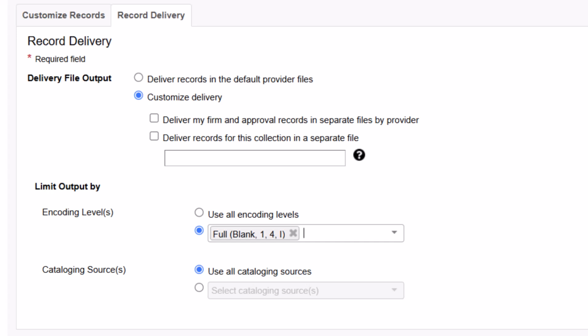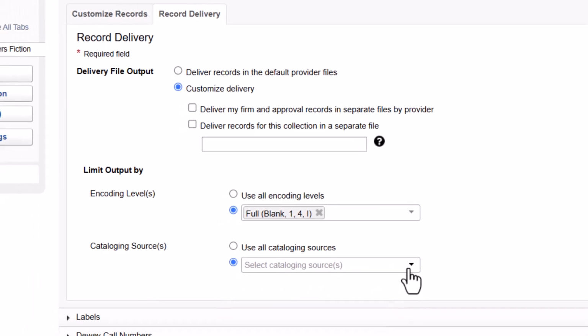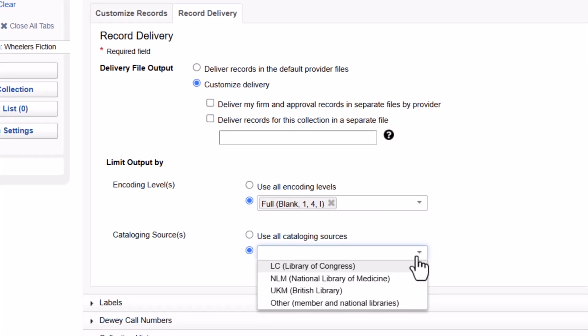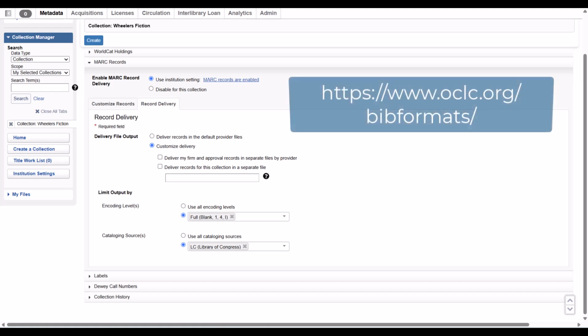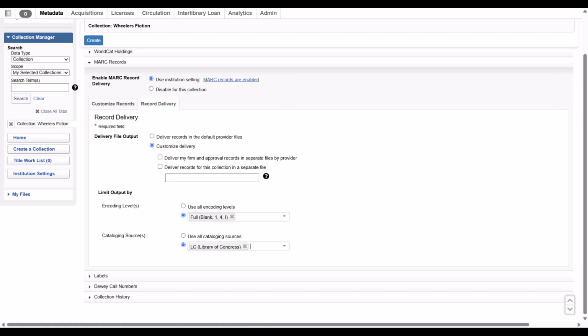Use All Cataloging Sources is selected by default. To limit by cataloging sources, click the radio button next to select cataloging sources. Once enabled, use the drop-down list to select your desired limits. I will choose to only receive items with Library of Congress as the cataloging source. Refer to OCLC bibliographic standards and formats for details on encoding levels and cataloging sources. Note that using filters may result in missing records or PDRs if enabled. If you notice fewer records than expected for a collection, review this section and adjust or remove limits as needed.